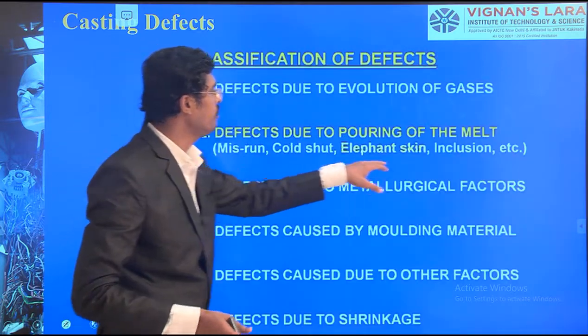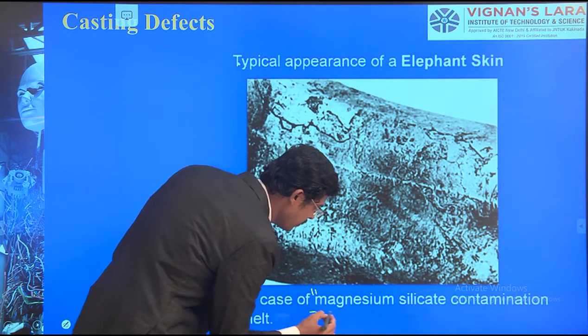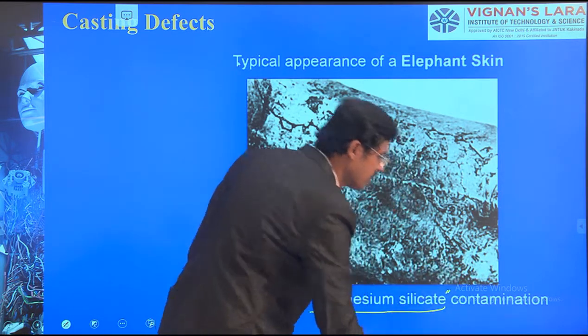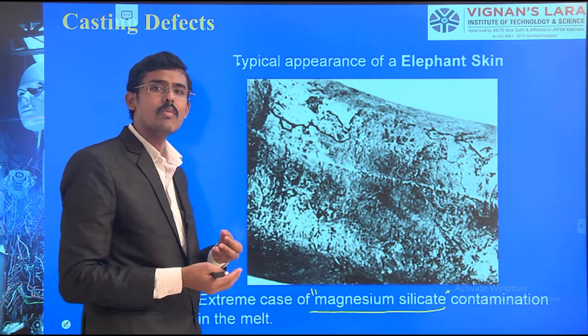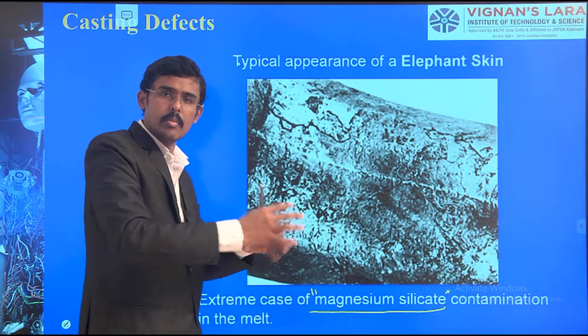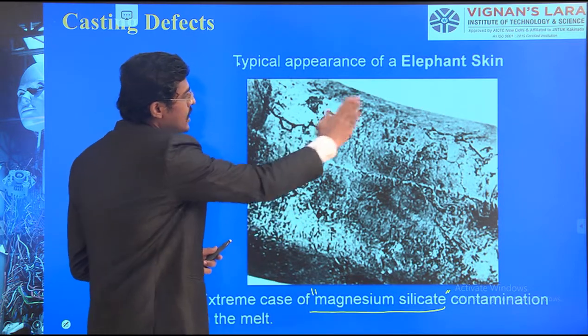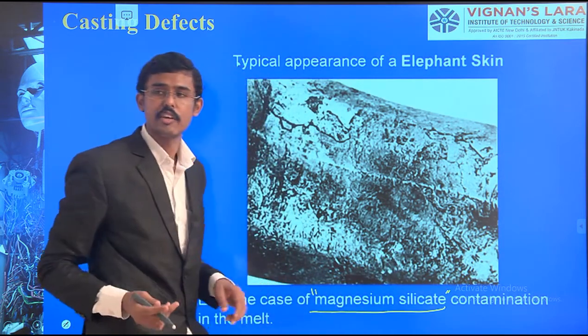Now we come to the elephant skin. The cause is magnesium silicate. The word magnesium silicate is important for elephant skin. Contaminations in the metal. You can see here a layer over one more layer. Molten metal is at the bottom. The surface has been generated. That is nothing but a magnesium silicate surface.